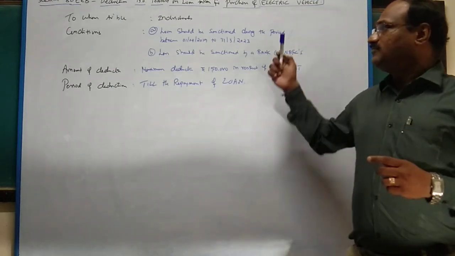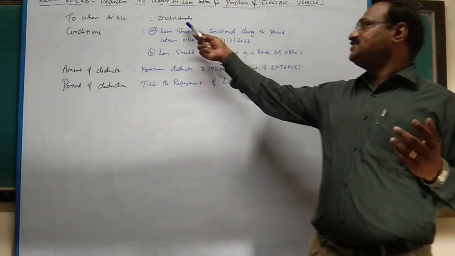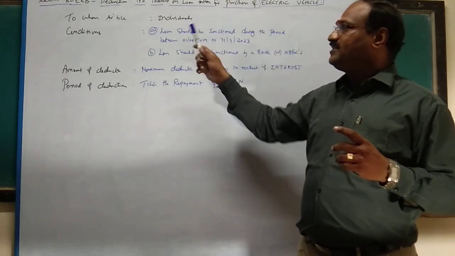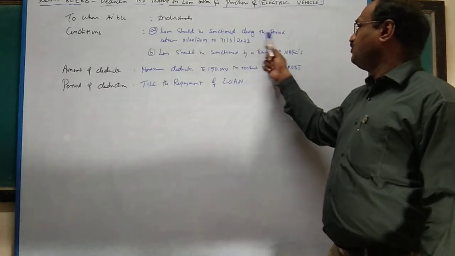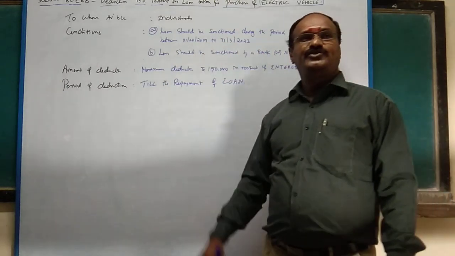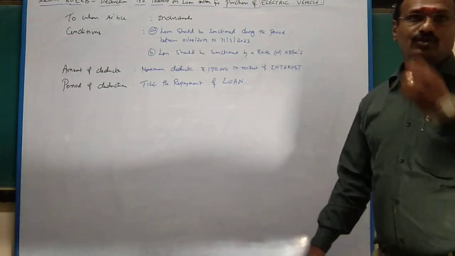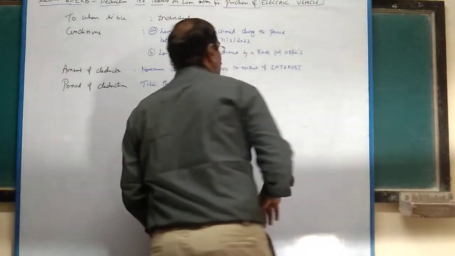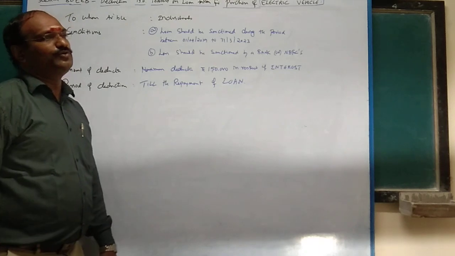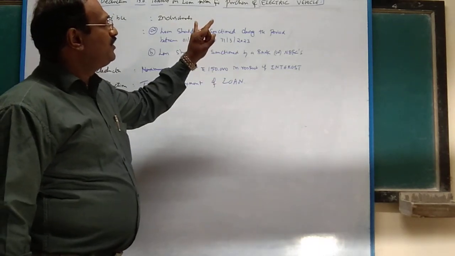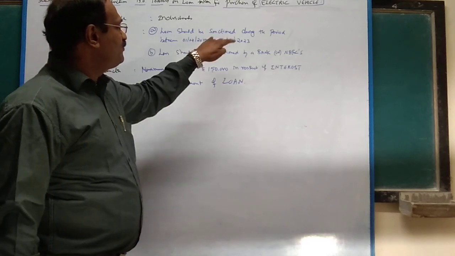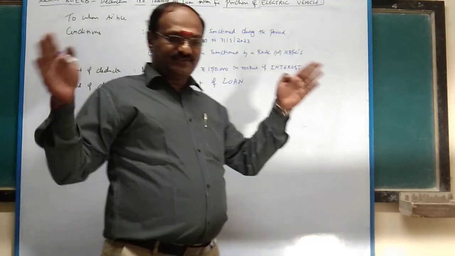For this section, it is available to individuals. The main condition is that the loan should be sanctioned during the period between 1/4/2019 and 31/3/2023, so within these 4 years: 2019-20, 2020-21, 2021-22, 2022-23.